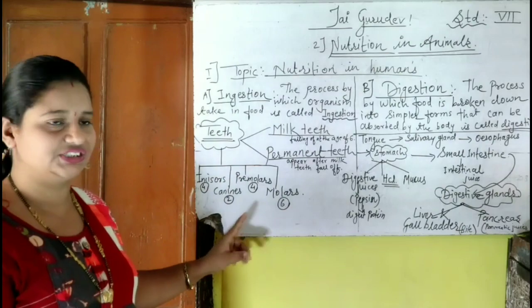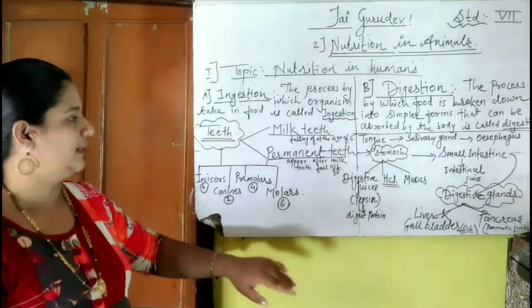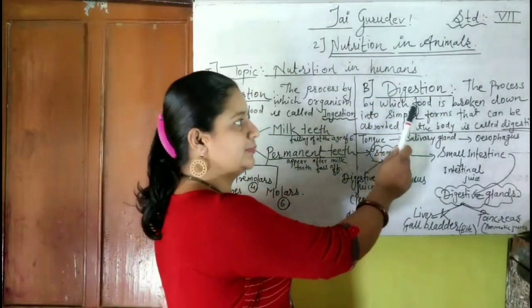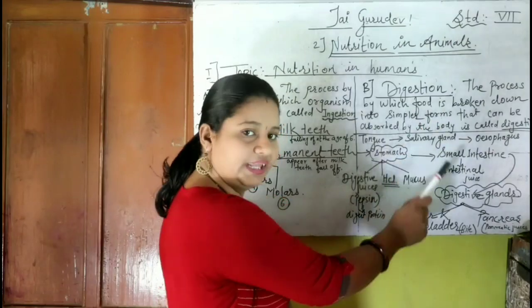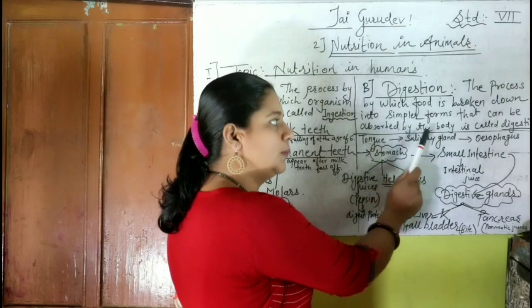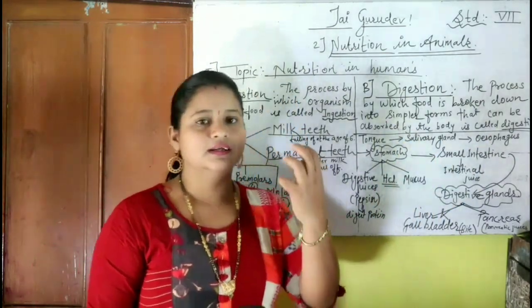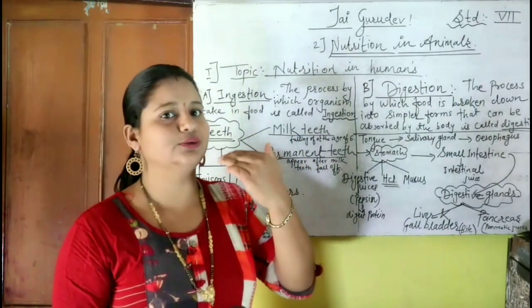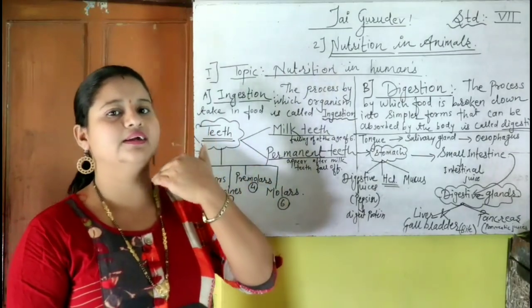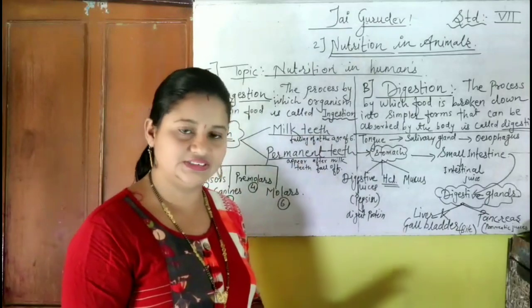Understand very well this ingestion process up to here only. The next process is digestion. Digestion means the process by which food is broken down into a simpler form that can be absorbed by the body. Whatever complex food material is converted into simpler food material with the help of teeth and tongue, this is called digestion.